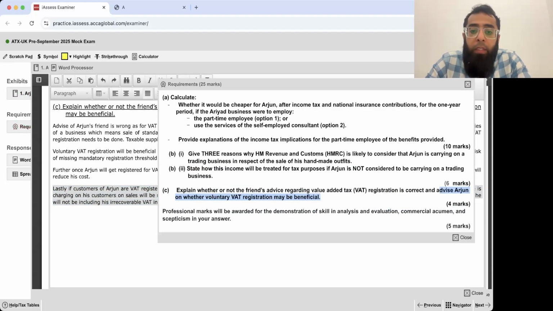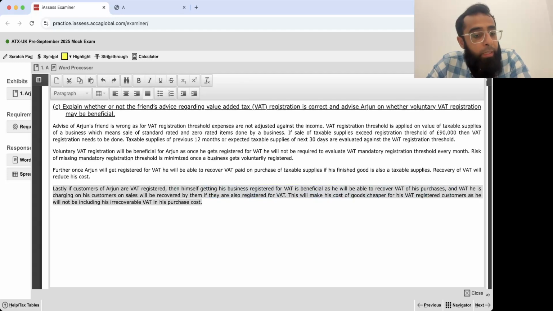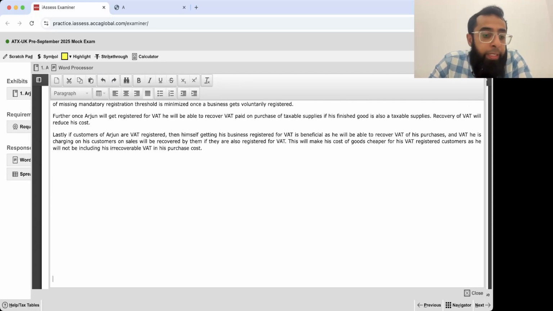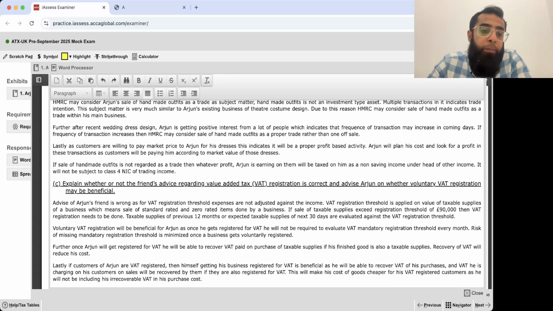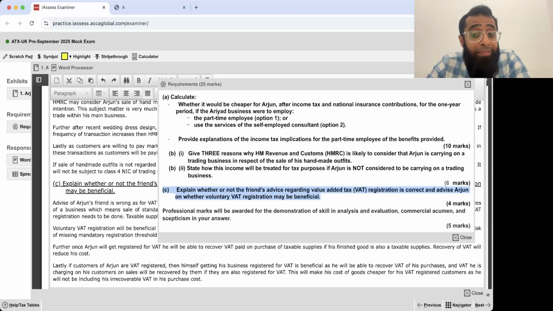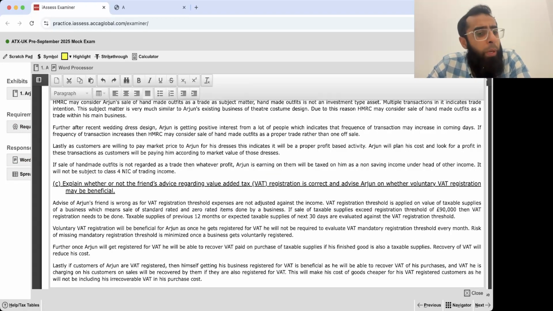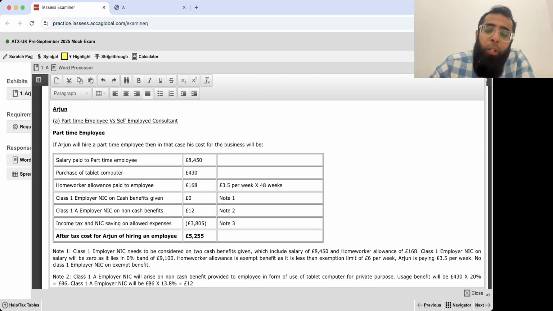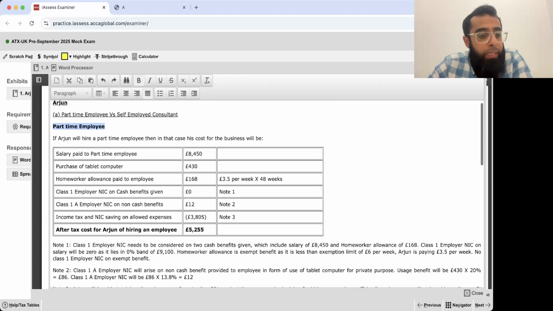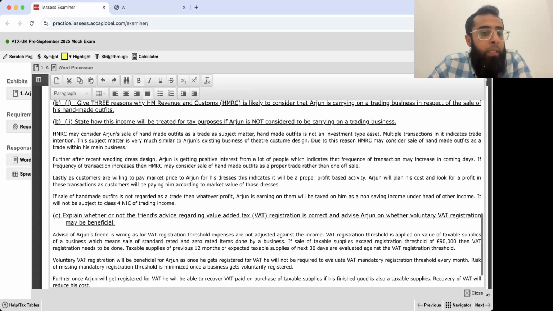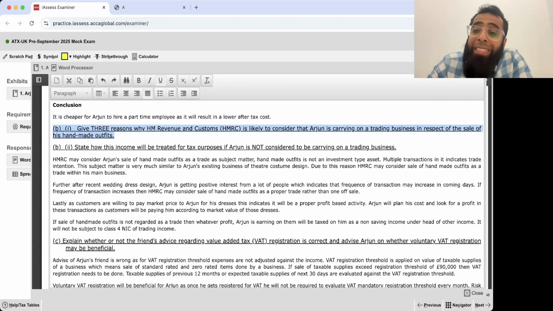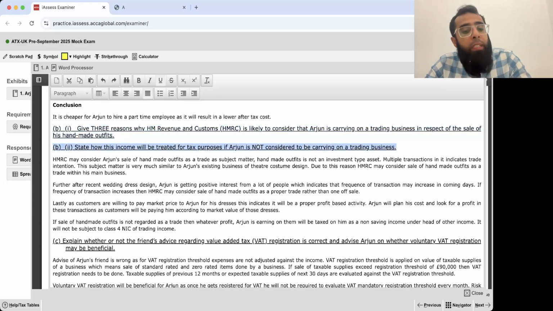So it was a 4 marks requirement. First, we commented on the friend's advice, and then we commented on whether it is beneficial for Arjun to get himself voluntarily registered. I believe that this question is done. It was a very easy one, like looking at the situation of part-time employee and self-employed, then a very simple requirement of badges of trade, and if the income activity is not a trade, how we tax it.